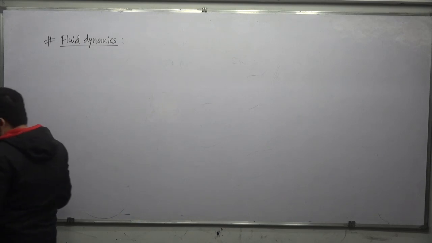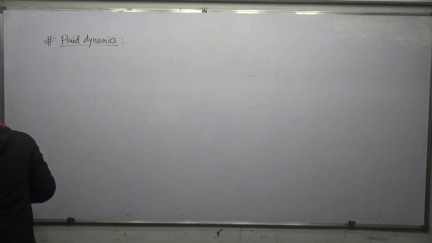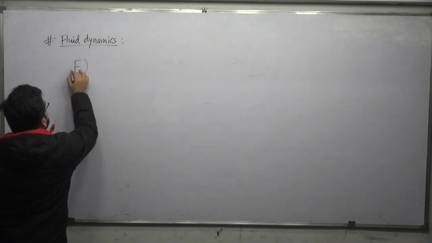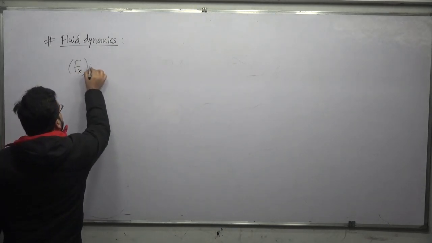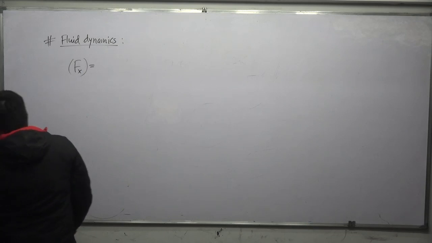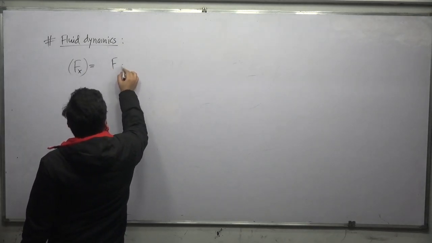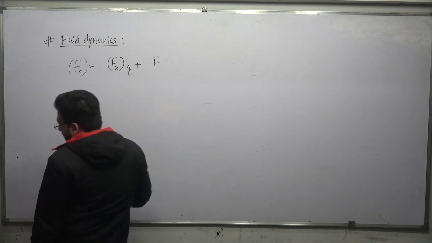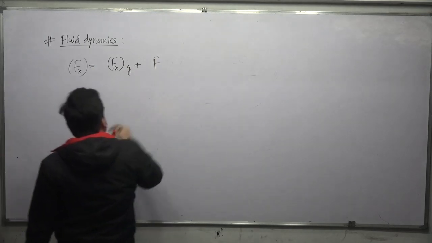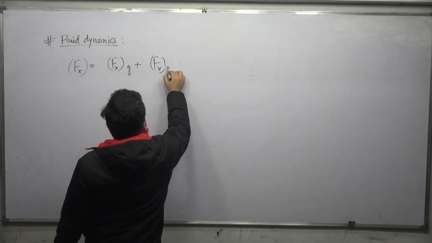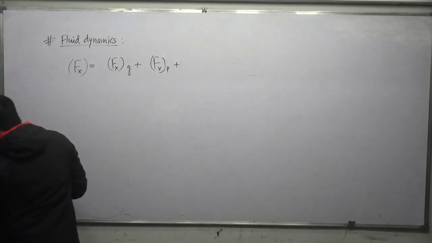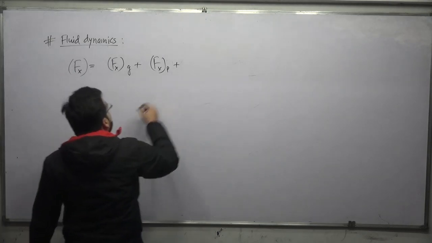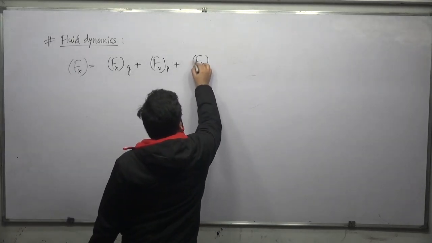2:11. Okay. In the fluid dynamics portion, I told you that there are a number of forces acting on a particular fluid body. That is, Fx, the total force acting in x direction, will be equal to the force due to gravity in x direction, plus the pressure force acting in x direction, plus the force due to compressibility acting in x direction.